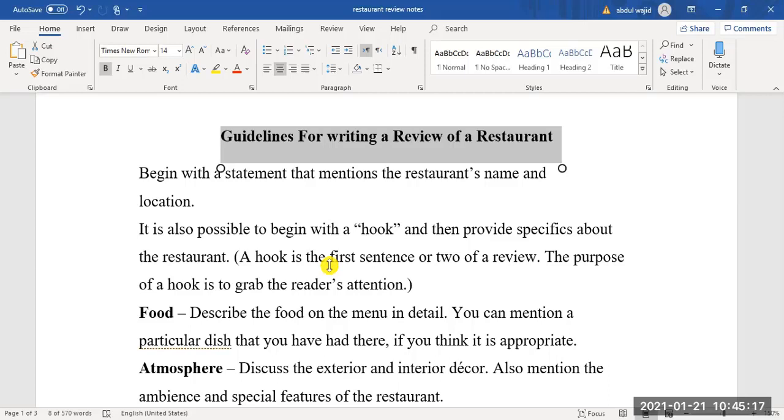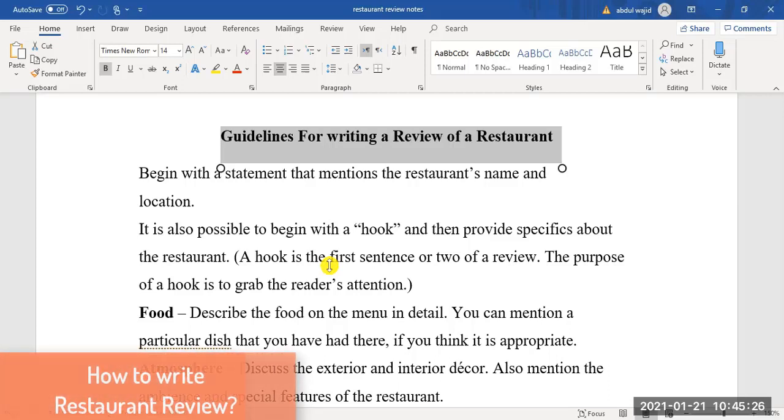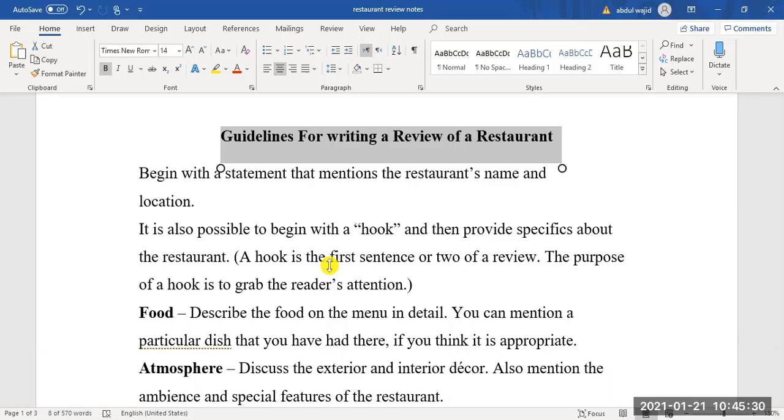First of all, begin with a statement that mentions the restaurant's name and location. You remember when we were doing essay writing, there was a particular format.